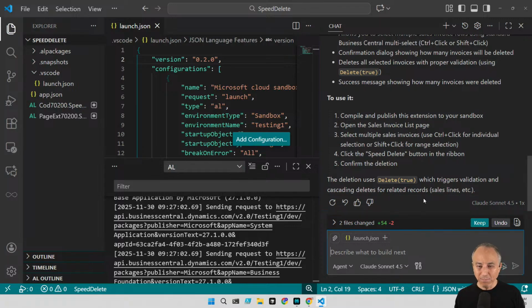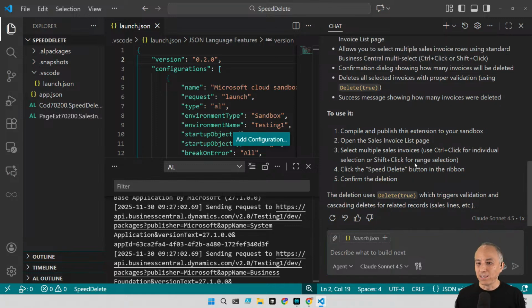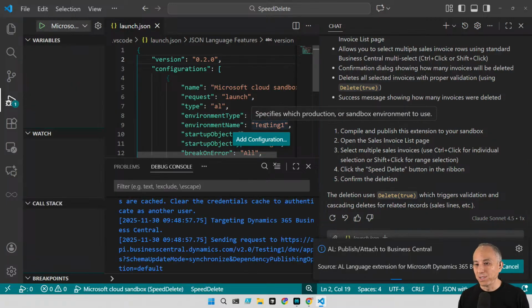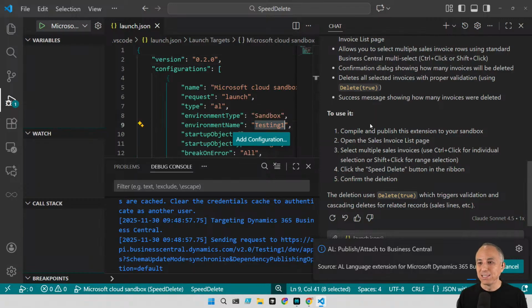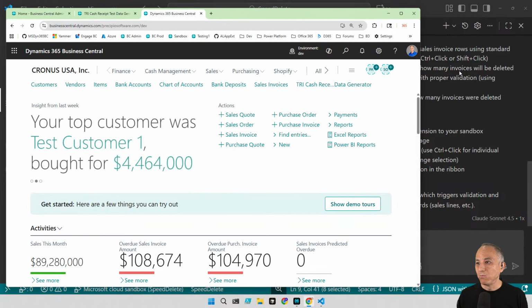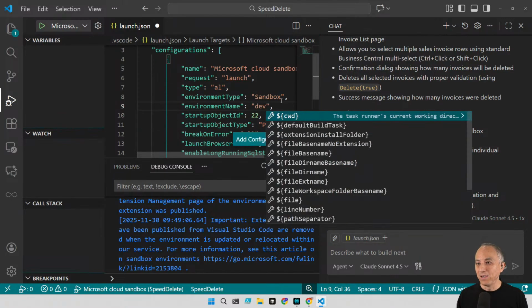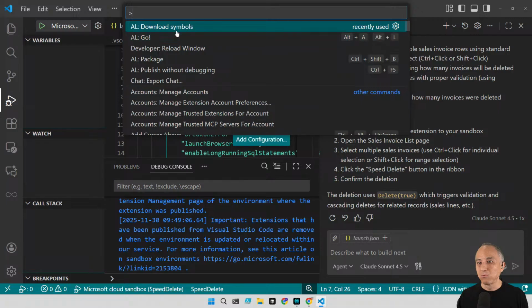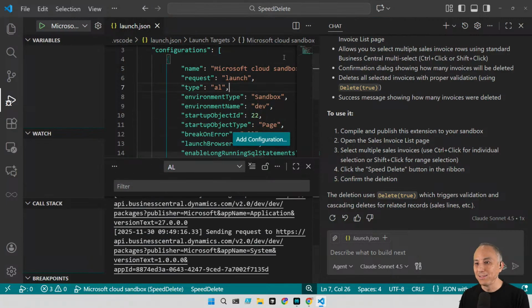Okay, let's see what happens. So let's click on the keep button, something I forget all the time. So click on keep there, keep my code changes, and let's do, oh, I think I need to fix something there. I deployed it to the wrong sandbox. I was setting up another testing sandbox and realized I didn't have some other stuff. Okay, so let's just redo that. Let me go back to my dev sandbox and let's just re-download symbols just in case it cares. Happy little accidents, right? Okay, so I think we got some symbols.